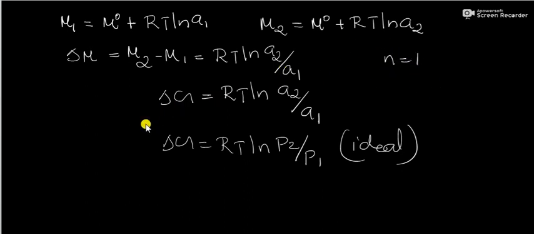We know that delta mu is equal to delta G. So delta G is equal to RT ln A2 by A1 for 1 mole of gas, and for 1 mole of an ideal gas, delta G will be equal to RT ln P2 by P1. So from this equation, we can say that activity is the thermodynamic counterpart of gas pressure.